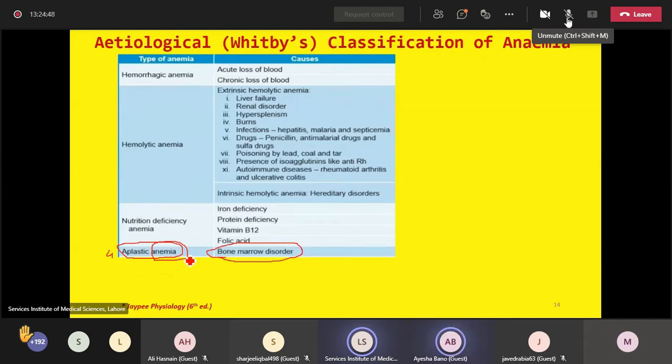So when the factory is not functioning properly, reduced RBC count and reduced hemoglobin content will be there, and we will label such anemias as aplastic anemia. So this is the fourth etiological type of anemia.